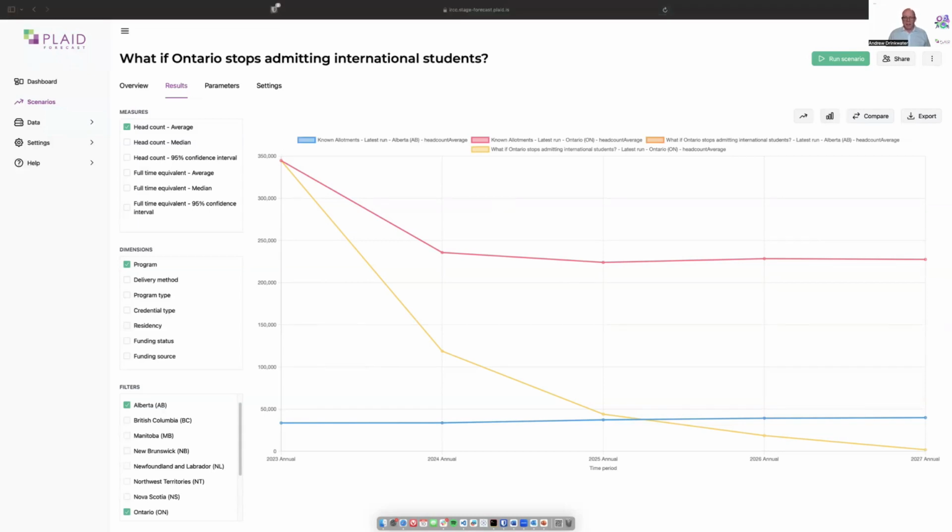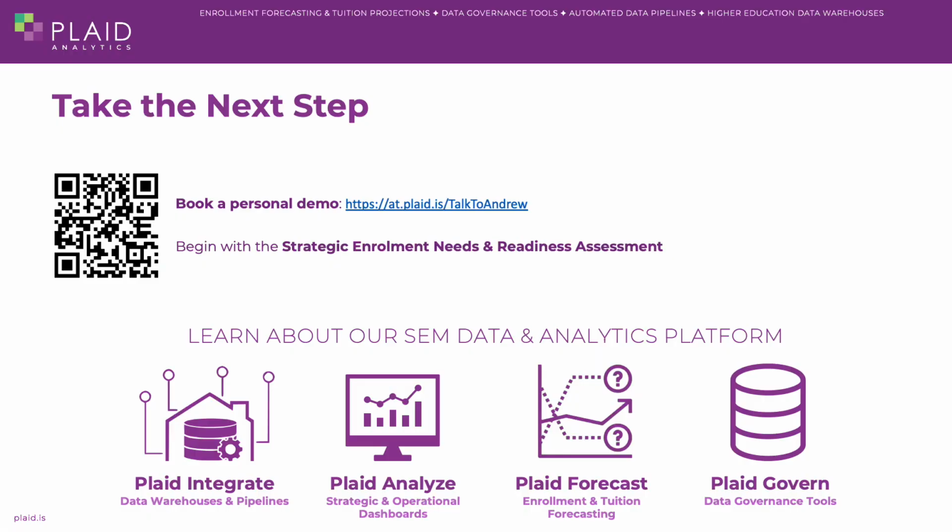With Plaid Forecasts, the idea is that you're going to save time by having scenarios that run quickly and easily and don't require manual reconciliation with other scenarios. You're going to reduce your risk because you're no longer as dependent on a highly skilled programmer who may leave your institution at any time. You'll benefit from having foresight a lot earlier because the barrier to running this is so much lower than it is often in institutions, and it gives you the opportunity to more effectively plan for your future.